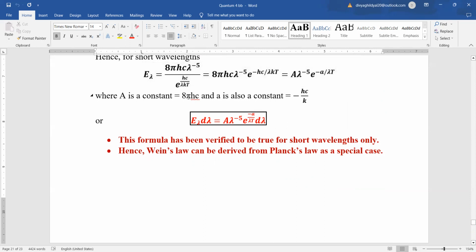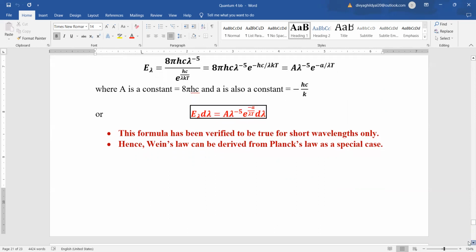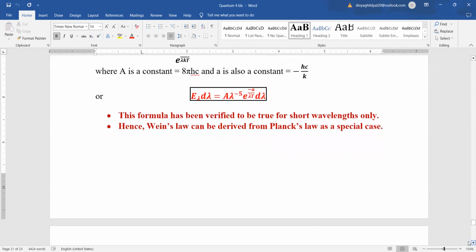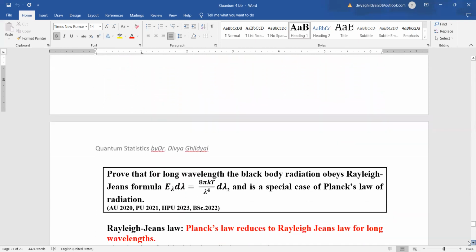So we will assume it as capital A and small a as hc by k, and then the expression reduces to E lambda d lambda equal to A, which is a constant, lambda to the power of -5 e to the power of minus a upon lambda T into d lambda. This formula is true for short wavelengths only. Hence, Wien's law can be derived from Planck's law as a special case.